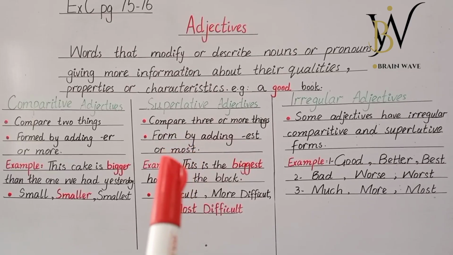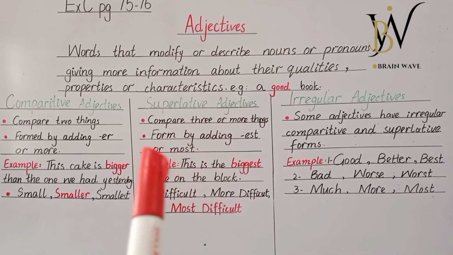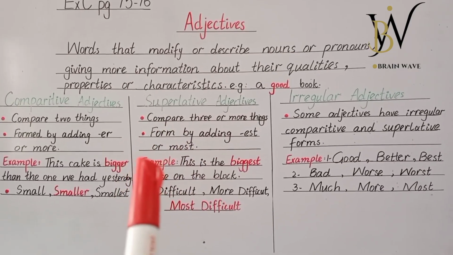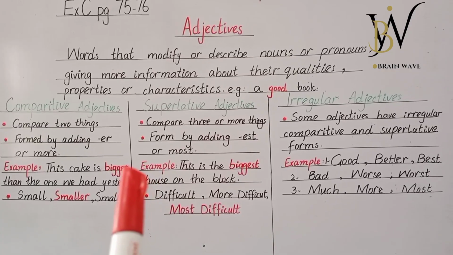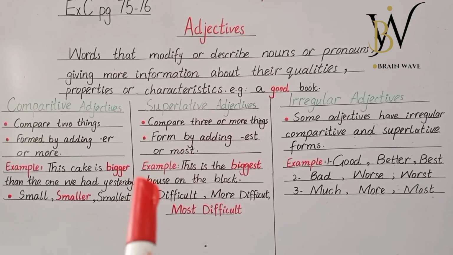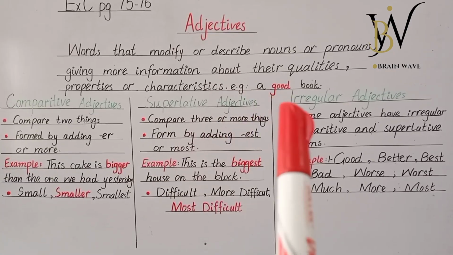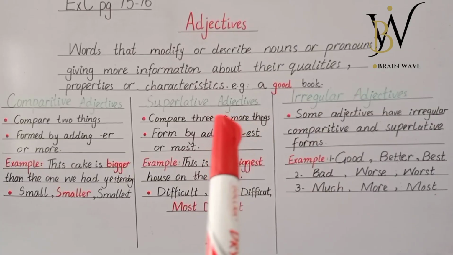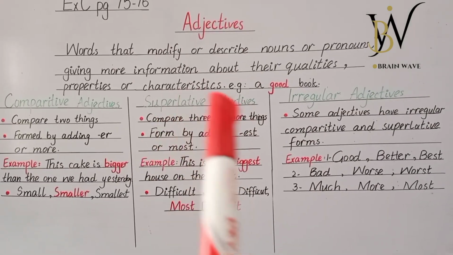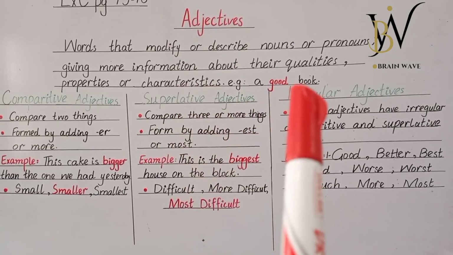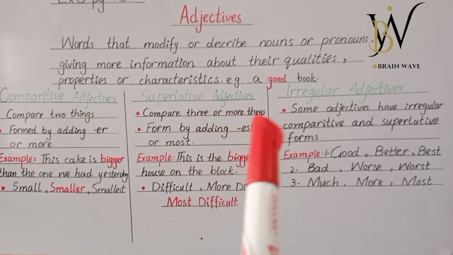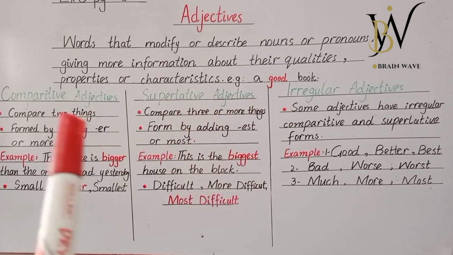The words which modify the nouns or pronouns or which give information about the quality or the property of different things. For example, we have a good book. So here the word good is describing the quality of the word book. So it is an adjective.